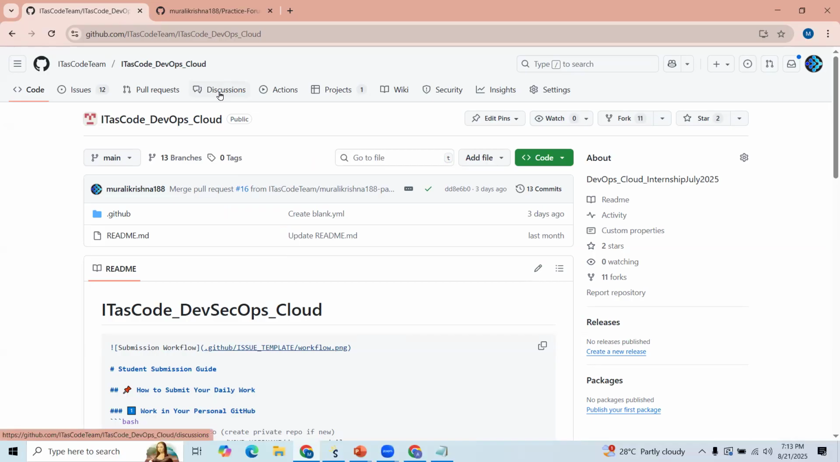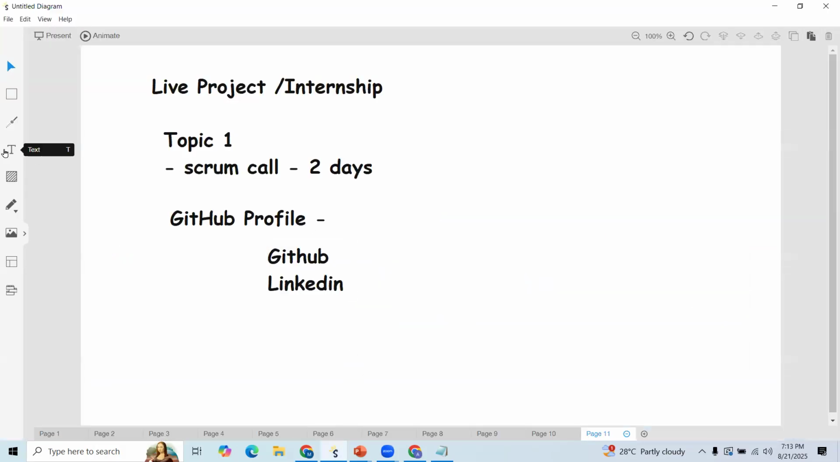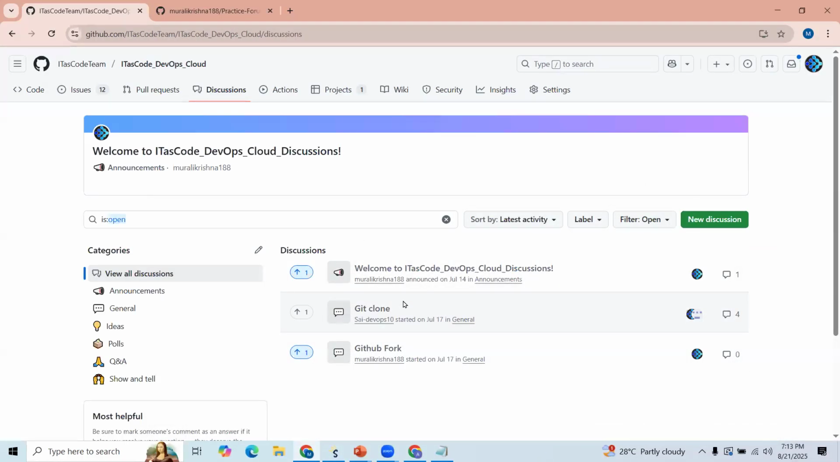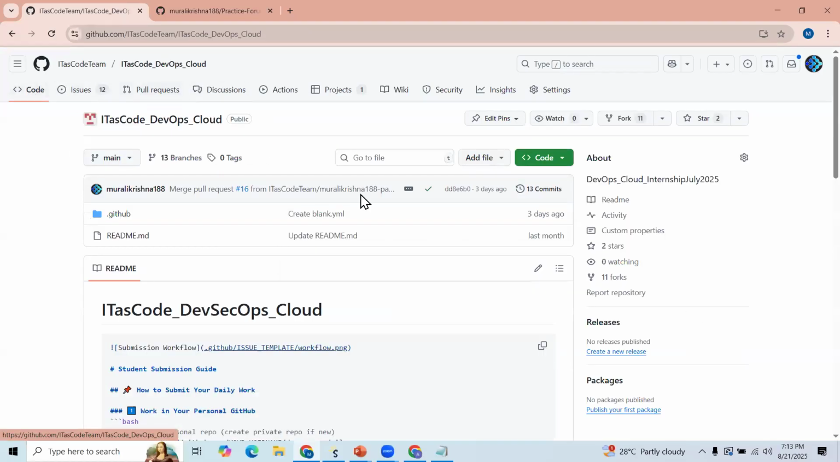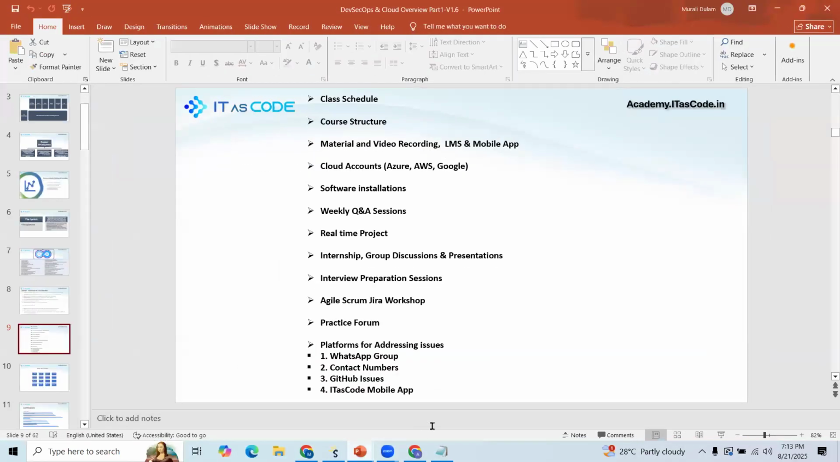For that, here we created a discussion platform as well. You can also utilize that. You can also use our WhatsApp group. We have a dedicated WhatsApp group. Or suppose you are trying to explain in a more systematic manner, just post it here on the discussion platform. You can use it. Okay. Now, next one. So these are all things you can see.